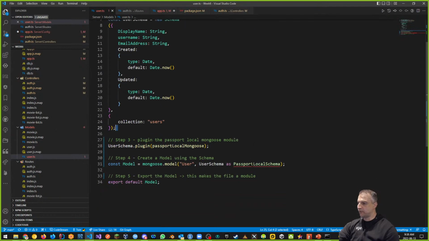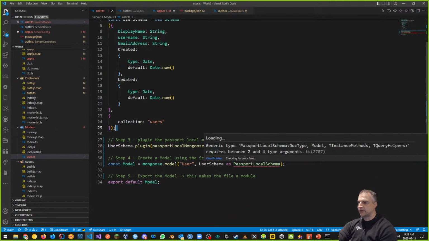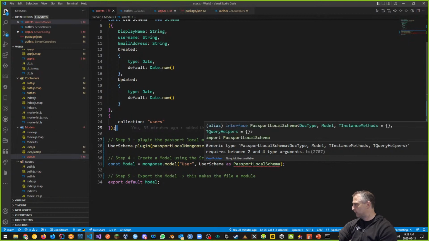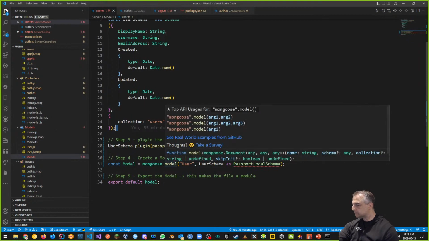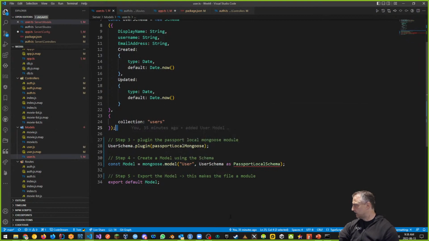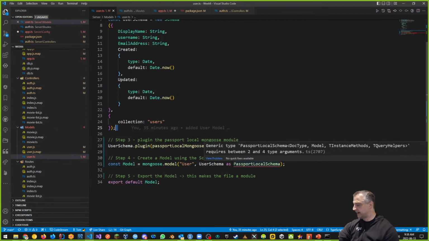So what's the error that we're getting? Take a look. It says generic type passport local schema requires between 2 and 4 arguments. And we're not giving it 2 and 4 arguments. We're just giving it 1 argument, right? So we have our mongoose model. We're giving it a user object, a user schema, and we're casting it as a passport local schema.